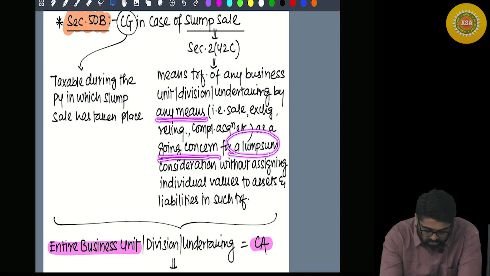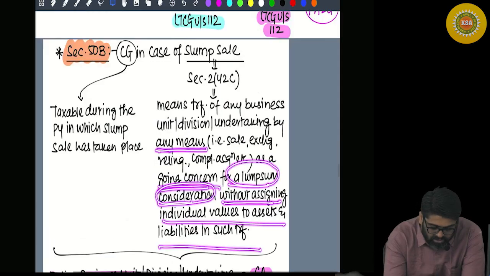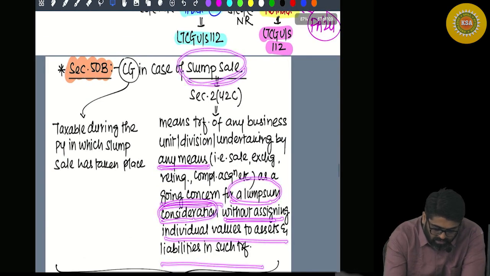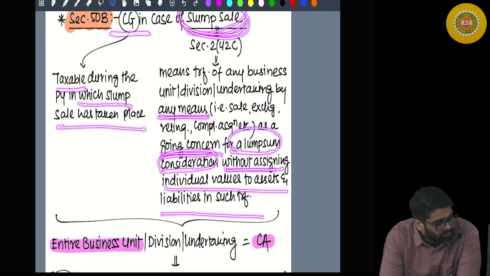Transfer for a lump sum without assigning individual values to assets and liabilities is known as slump sale. Now on this slump sale, capital gain will arise and it will be taxable in the previous year in which the slump sale takes place.